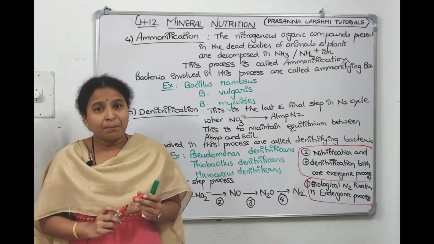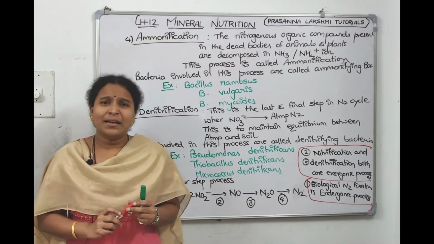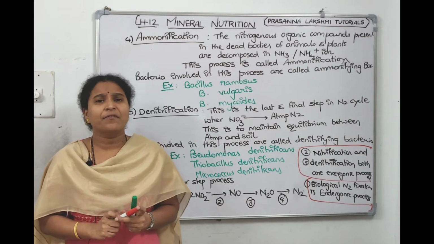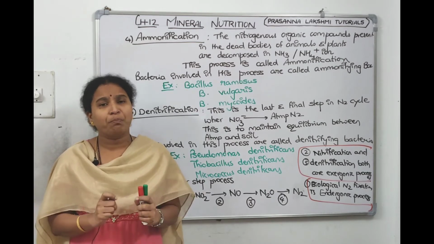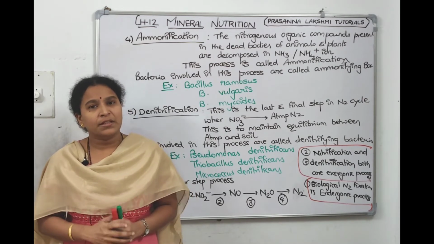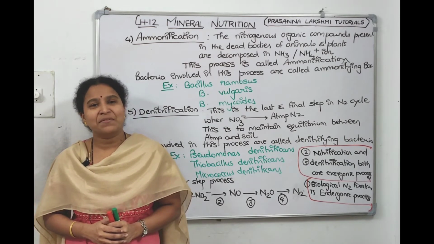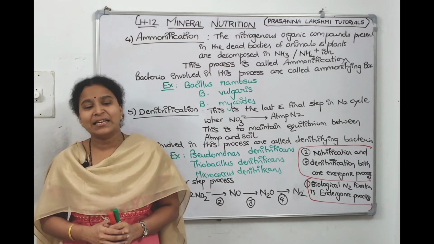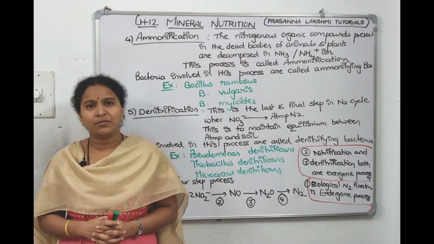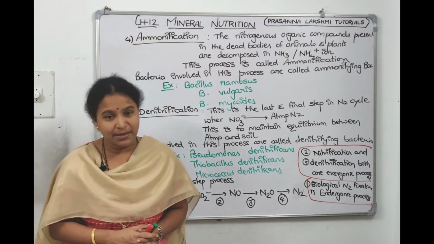With this we completed nitrogen cycle in detail. Each and every step, every corner, loop and corner we completed. So with this we completed the chapter also. Now take a screenshot, then we will talk about the NCERT exercises questions. I think there are 10 or 11 questions. We'll solve that also. Take a screenshot fast.